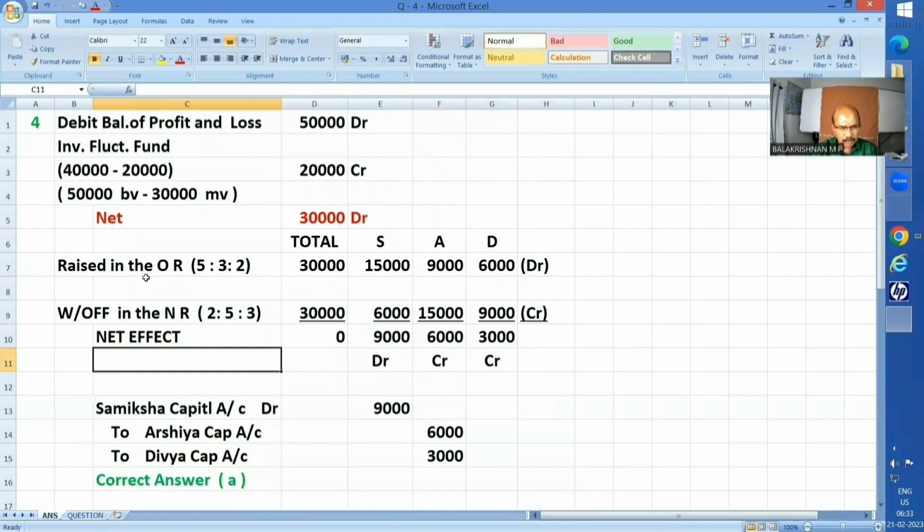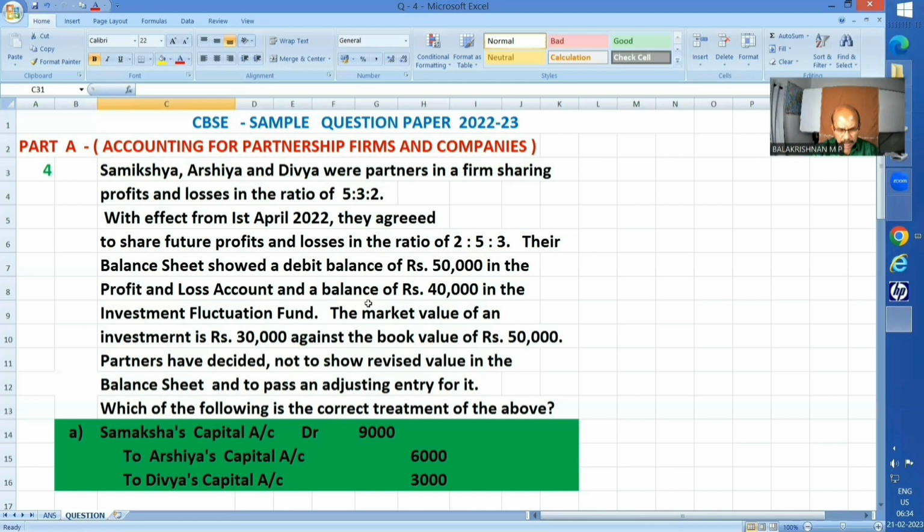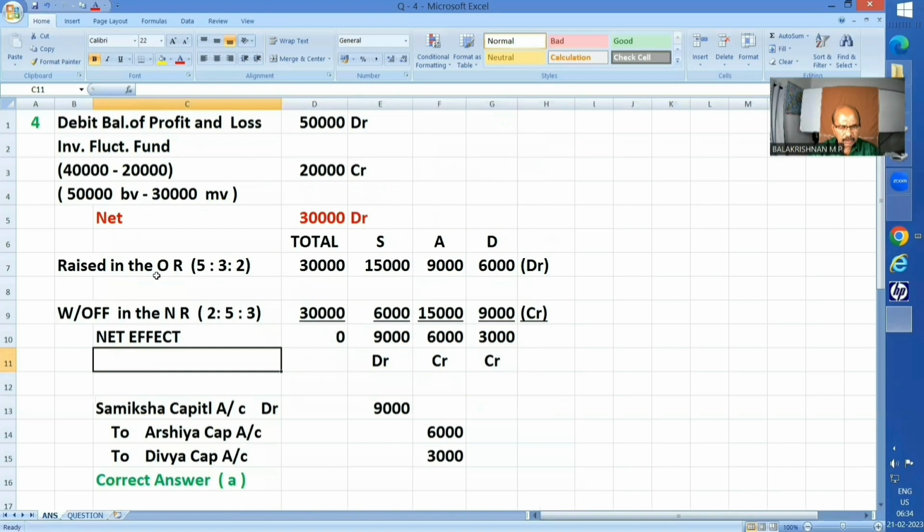Hence, debit balance of P&L account 50,000. Investment fluctuation fund, I am showing 20,000. Reason is, of course, they have a balance of 40,000, but one of the investments value depleted from 50,000 to 30,000. So that 20,000 effect we have to adjust here.